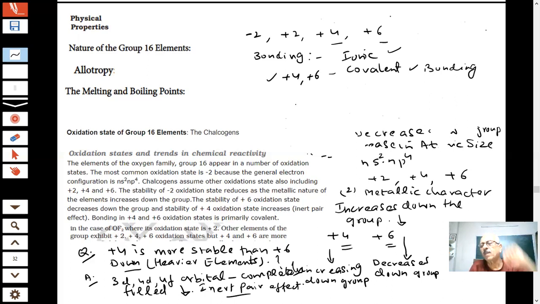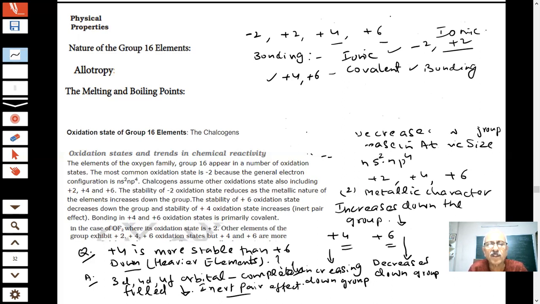You want to form plus 6 compounds. When I defined oxidation state, I said it is that value which is given assuming the more electronegative element gets the electron. Assuming, but is it possible to get 6 electrons out of any element? No, it is very difficult. How much energy will be required? Too much. It is impossible. So what do they do then? They share the electrons. When there is sharing, what type of bond will be there? Covalent bond. But lower states can be what? If you have -2 or +2, then we can say that there could be ionic compounds, because lower oxidation states can be more ionic, and higher oxidation states will always be forming covalent bonds.